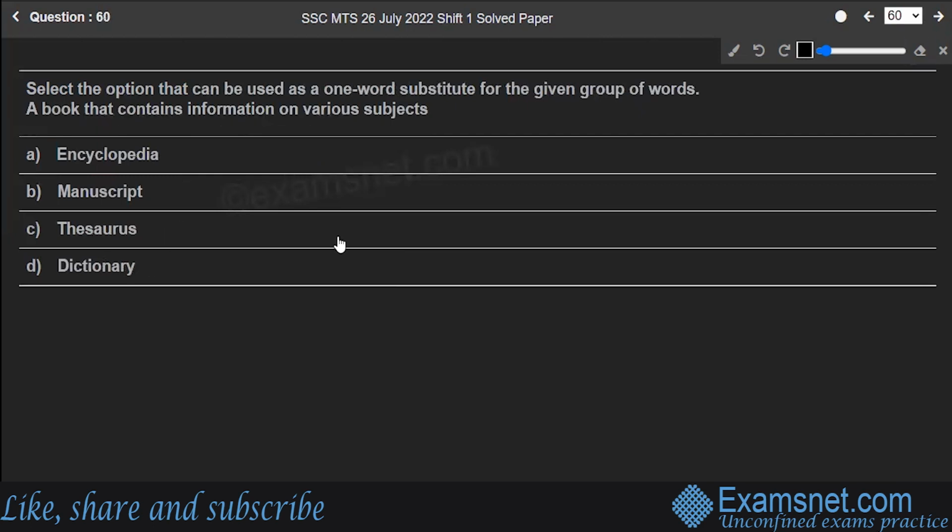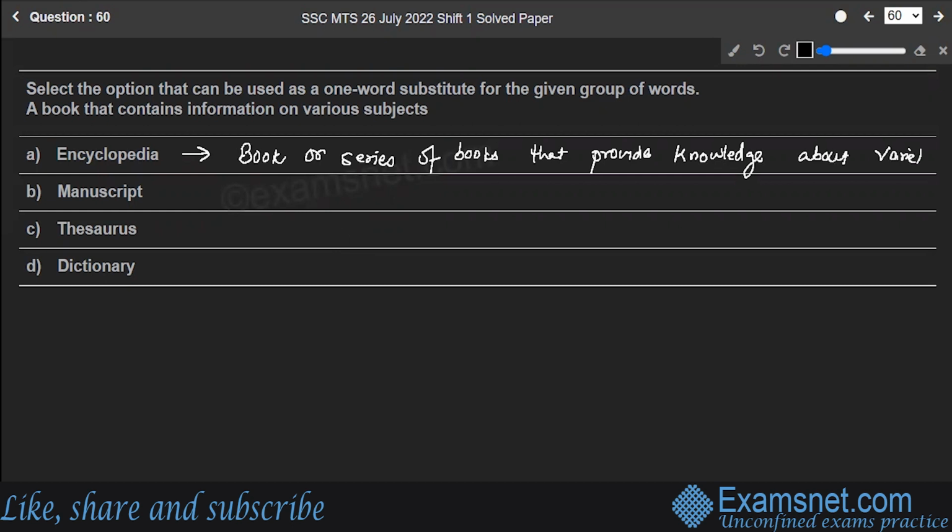Let's see the meaning of the words. First of all, encyclopedia, it means a book or series of books that provide knowledge about a variety of things.